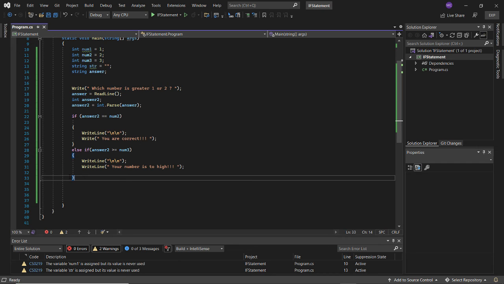Okay, so if all else isn't answered correctly, we want the computer to say, hey, you didn't get it right. So that's where we can add more else if statements. We can add 100 of them. There's no limit to the number of else if statements we can add. So we're just gonna leave that right there, because if you have to add more else if statements, you might as well just go ahead and use a switch statement. Not a switch statement, but a switch expression.